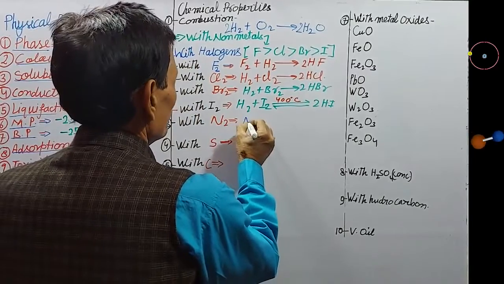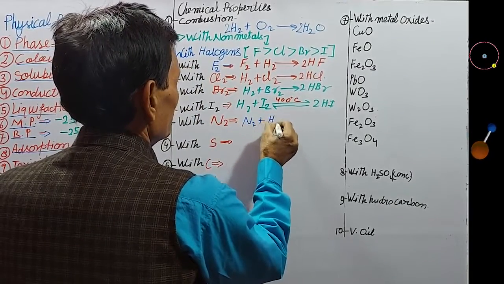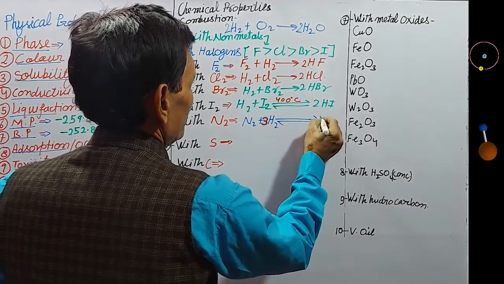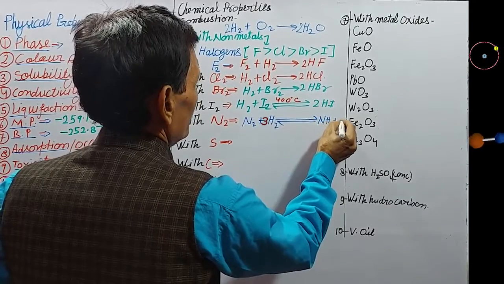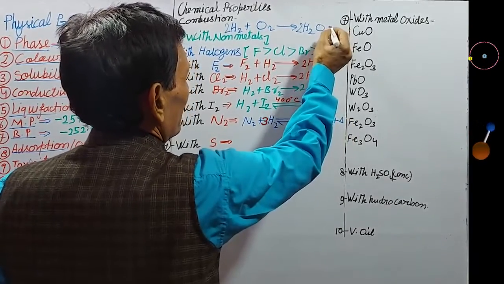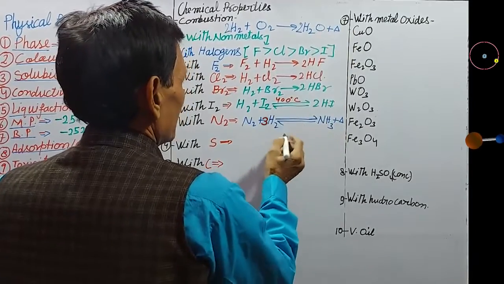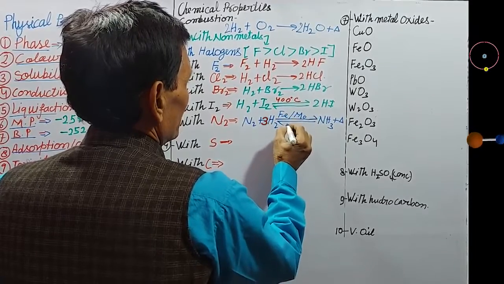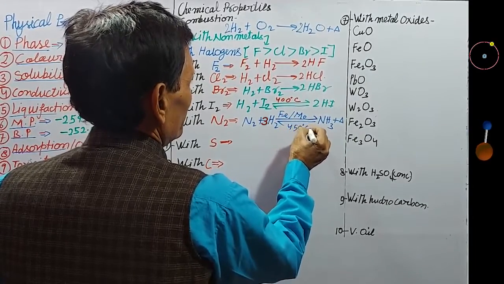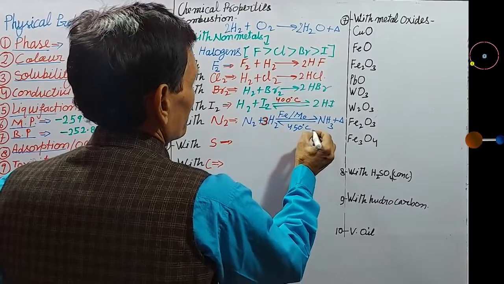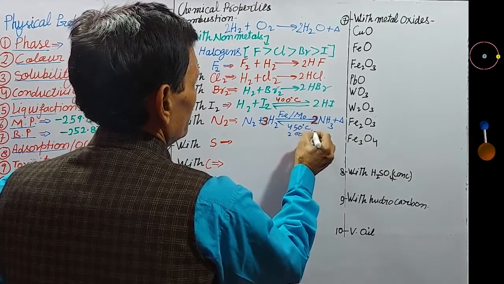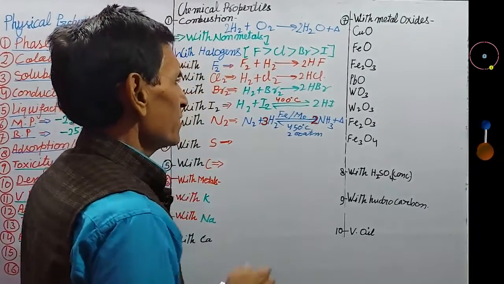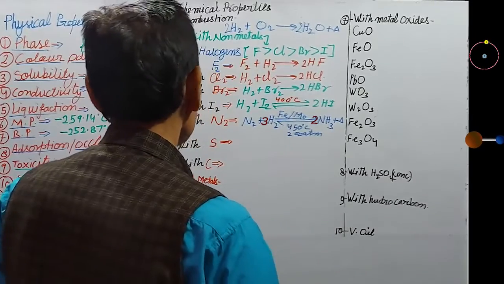Here N2 plus H2 forms ammonia gas, NH3, plus heat. Here also highly exothermic heat is produced. Now in presence of iron catalyst, promoter is molybdenum, temperature around 450 to 500 degrees and pressure around 200 atmosphere is used. This reaction forms the basis of manufacturing of ammonia by Haber's process.